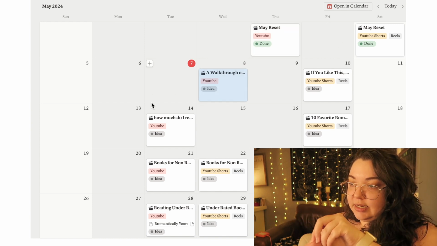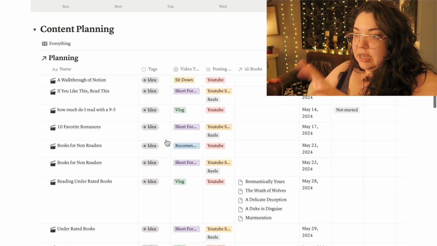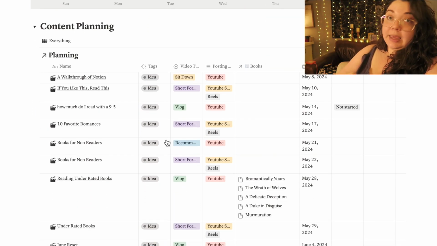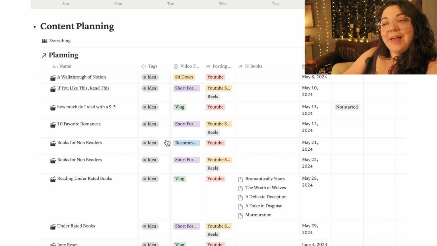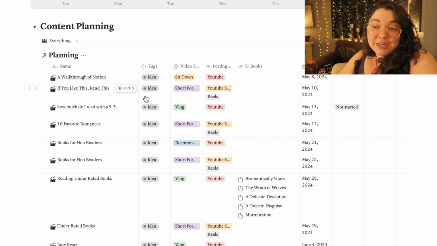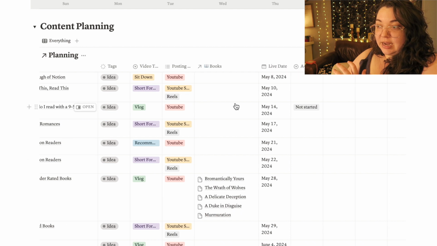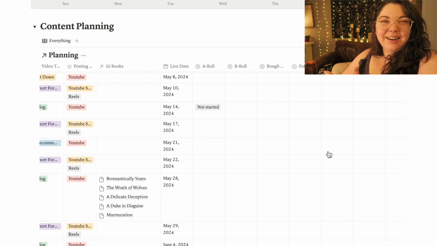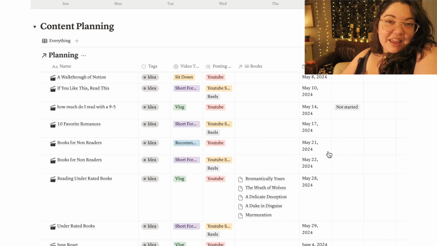And this content calendar view is linked to this database. I do not know how long it took me to make this. I really don't. I think I reworked it about 100 times and I still kept messing it up. I think I'm at a really solid point now that it works for me, but I don't utilize it as well as I should. I just use these first couple of columns and ignore all the rest of it, because I added a little bit more than I needed because I watched a video and theirs looked really cool and it looked like it was super helpful.